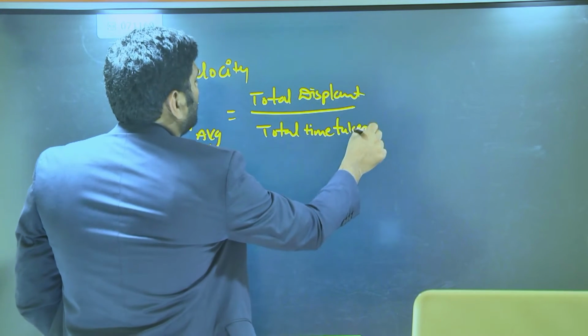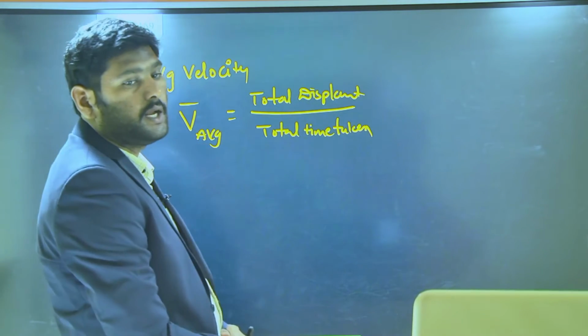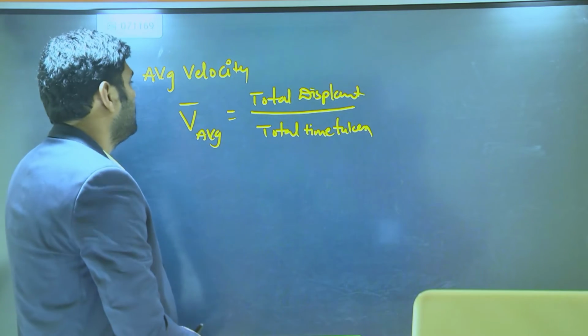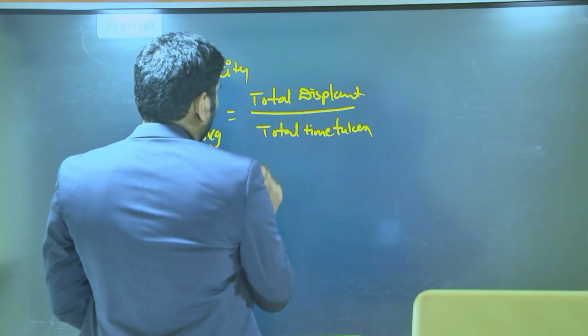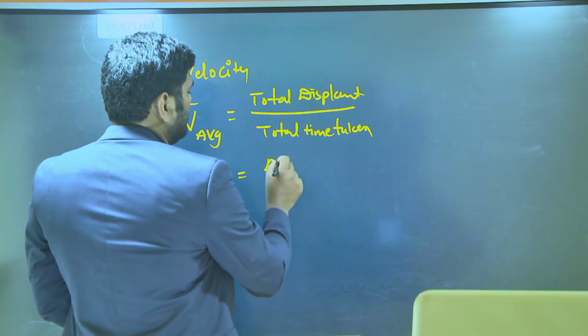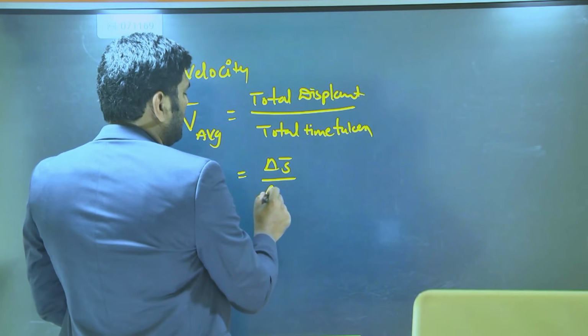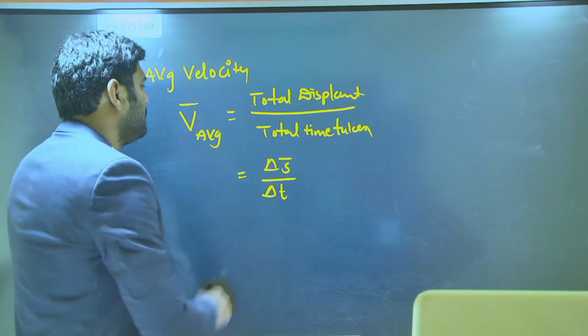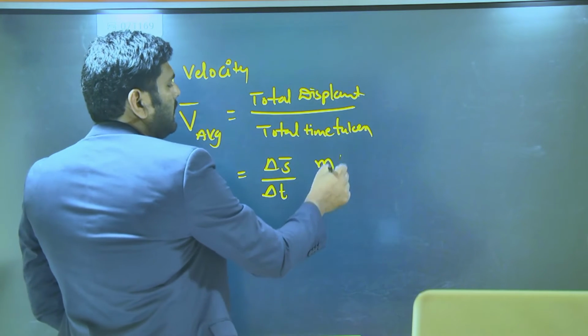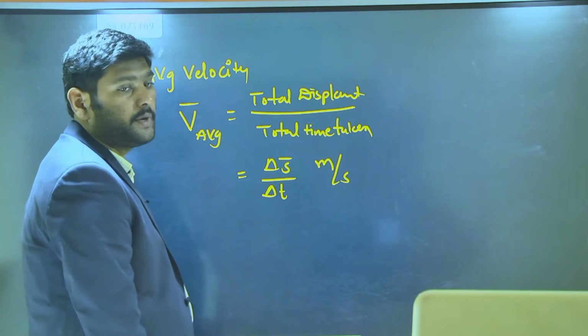Here total displacement we take as delta s, and total time taken is delta t. So here also the units are meter per second.